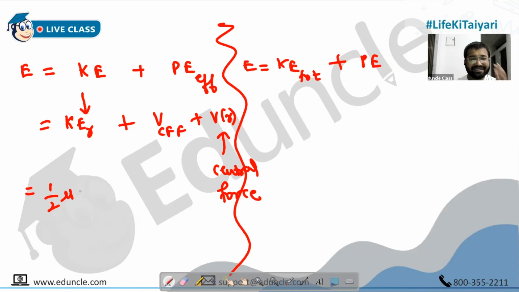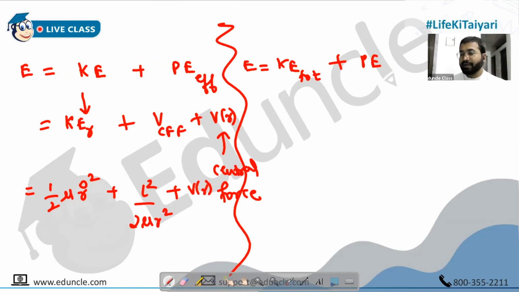What is the formula here? Half m v square, half mu r dot square. Just r dot square. Right. Half mu r dot square plus V centrifugal, which is L square upon 2 mu r square. Correct? And V of r, you will write it as V of r.